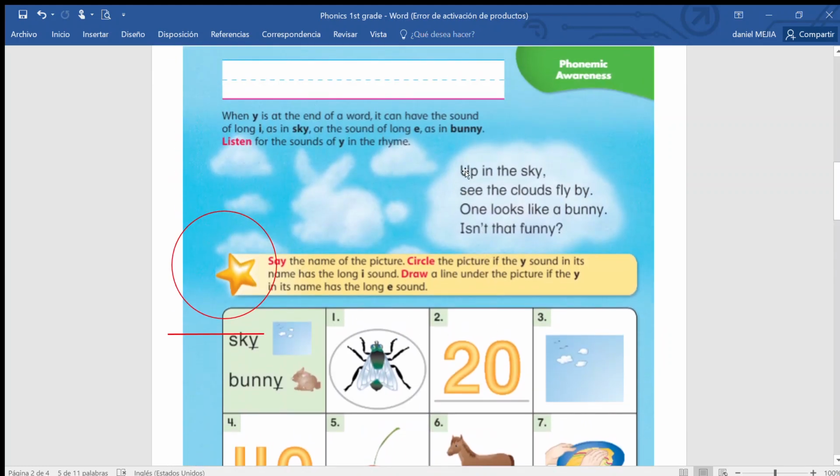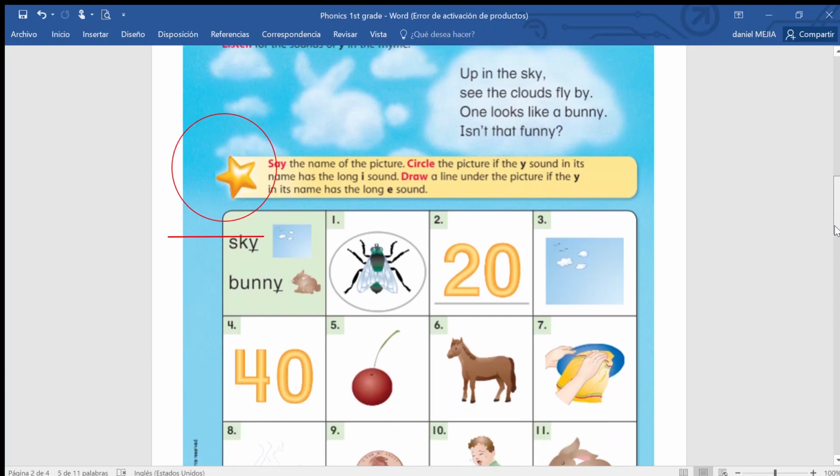We have up in the sky, I, so it's long I, see the clouds fly, long I, by, long I, one looks like a bunny, long E, is that funny? Okay, good. Now let's continue working in the book.